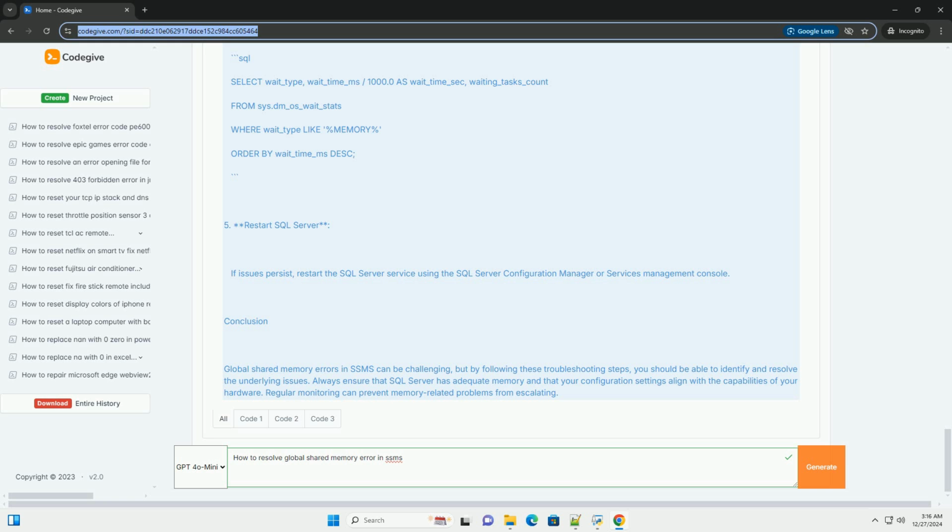3. Monitor memory usage. Run the memory monitoring query and check for any memory pressure. 4. Check wait stats. Run the wait stats query to check if there's a significant amount of waiting for memory resources. 5. Restart SQL Server. If issues persist, restart the SQL Server service using the SQL Server Configuration Manager or Services Management Console.